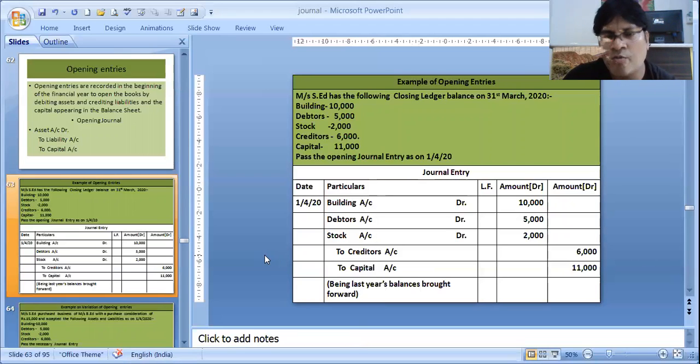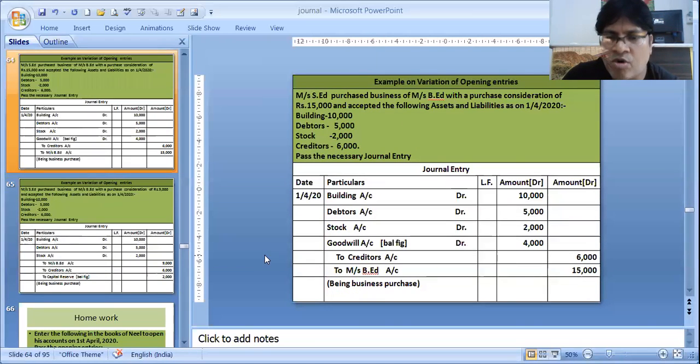When we have learned the opening journal entry, students, we should go to a little variation. When we purchase somebody's business, then also we almost pass the same type of entry. It's a type of opening, like something we are buying the assets, we will be debiting it. We will be acknowledging the liabilities that will be credited. Whenever we buy a business, it is very common that we may give less money or more money than how much assets we are getting, or how much liabilities we are acknowledging.